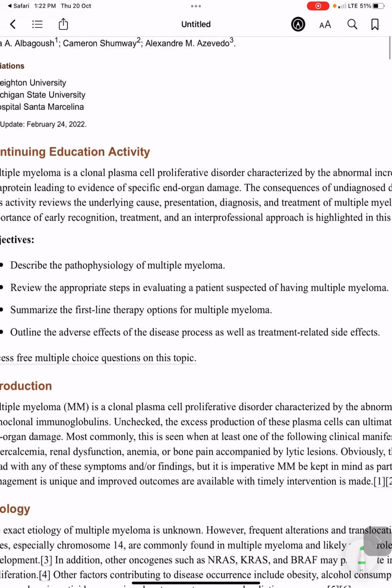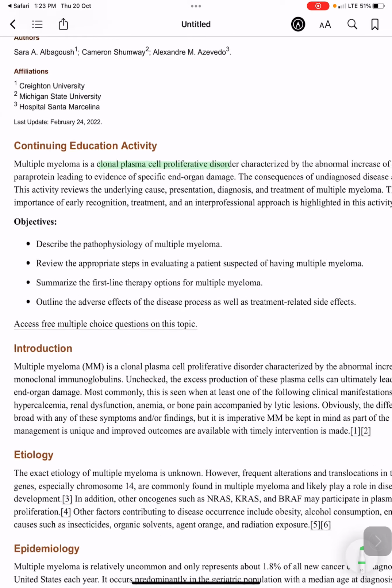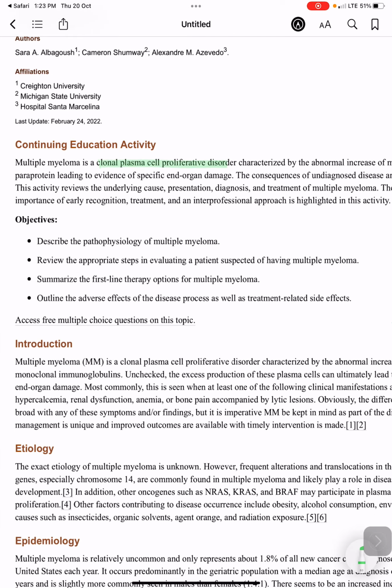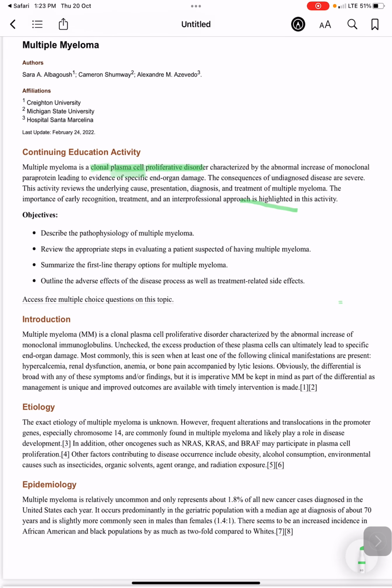Multiple myeloma is a clonal plasma cell proliferative disorder. So the plasma cells are proliferating, and this will be characterized by an abnormal increase of monoclonal paraprotein.